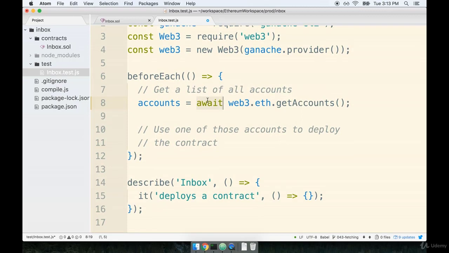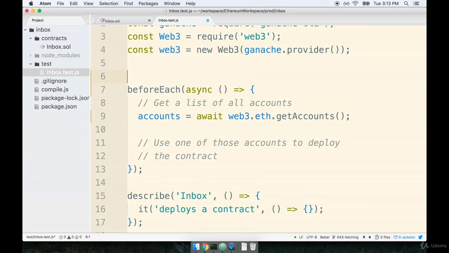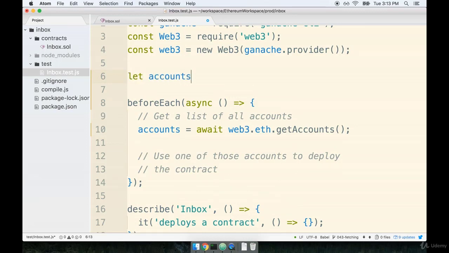Whenever I use await, I have to make sure that the function that it is contained in is marked as being asynchronous in nature. So right before our arrow function that gets passed to beforeEach, we'll mark it with async, like so. And then the last step, and you'll recall when we were just looking at our quick review of Mocha a couple of videos ago, we had said that whenever we want to get access to a variable declared inside of our beforeEach, inside of an it block, we have to define that variable ahead of time with the let keyword. So right before the beforeEach statement, we'll say let accounts, like so.